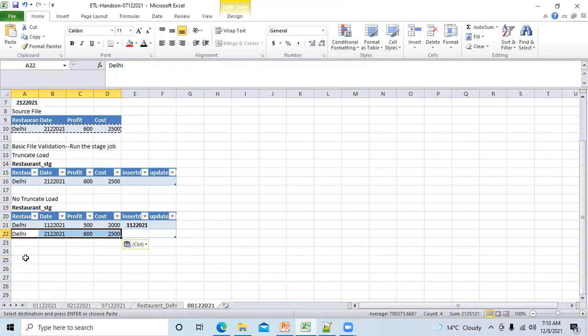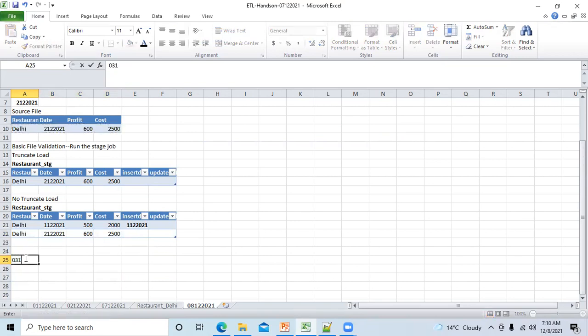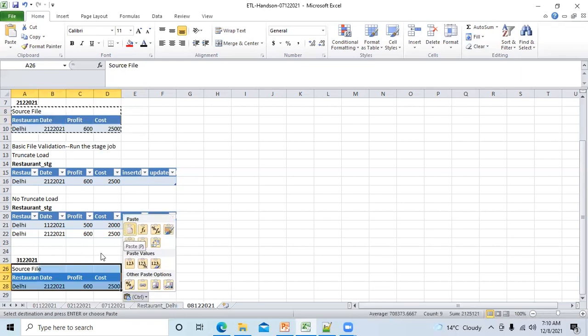Now, suppose on 3rd December you have received data for 3rd December. You have received this source file. You are working in incremental mode.